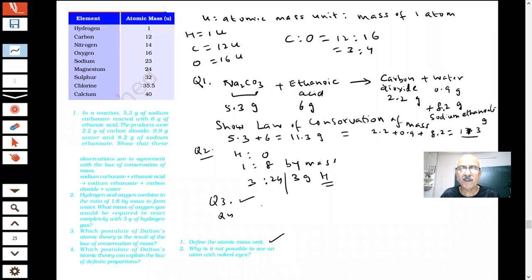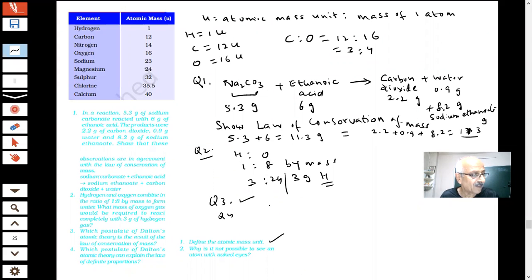What answer are you giving? A unit of mass used to express atomic and molecular weights. What is the definition I gave you? One atomic mass unit is equal to 1/12 of the mass of an atom of carbon, carbon 12.